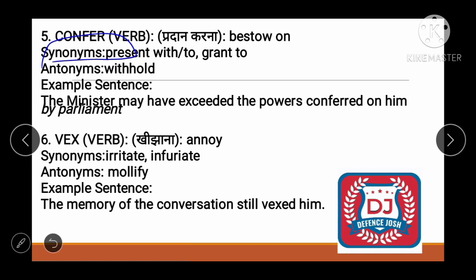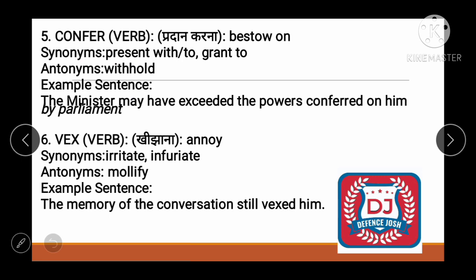Okay, synonyms would be present with and grant to. Antonym would be withhold. What is withhold? Withhold means refuse to give and hold back. If you refuse to give something, you use the word withhold. Correct. Then let's form an example.